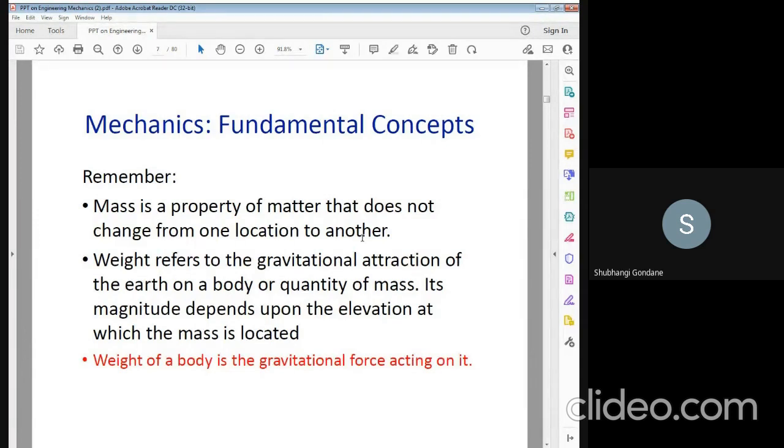True or false? Then you have to remember that the mass does not change. Then you have to tick on true.